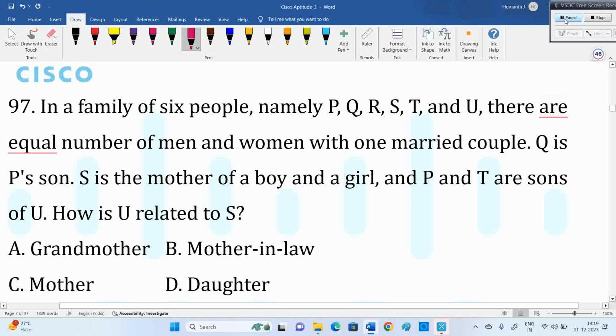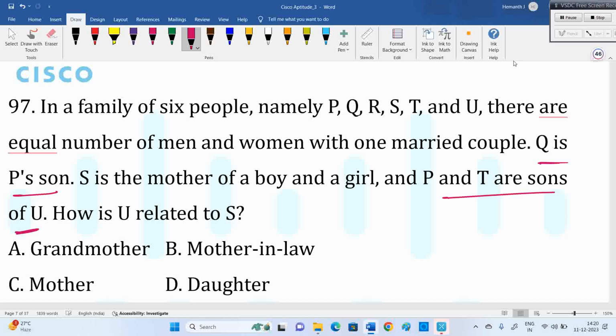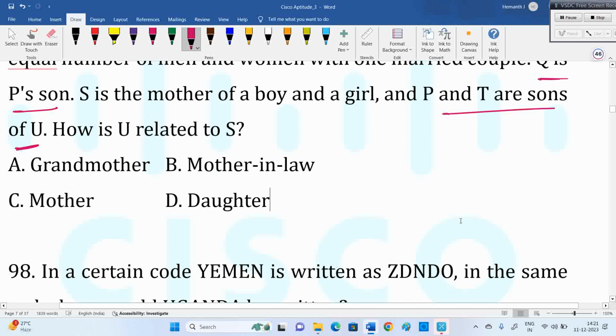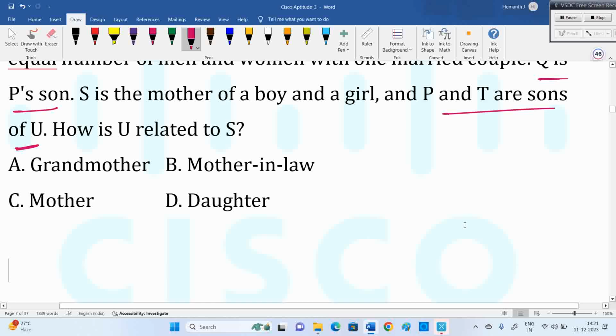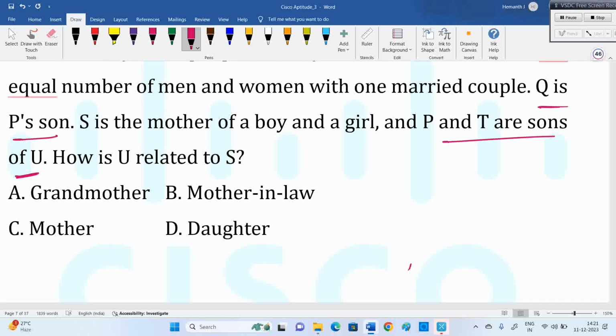Everyone try this. So in the question, first statement, Q is P's son. P and T are sons of U. Sorry, Q is P's son. So that's related statements at least. We cannot decide they are a married couple. Q is P's son. P and T are sons of U. Now they're asking how is U related to S.